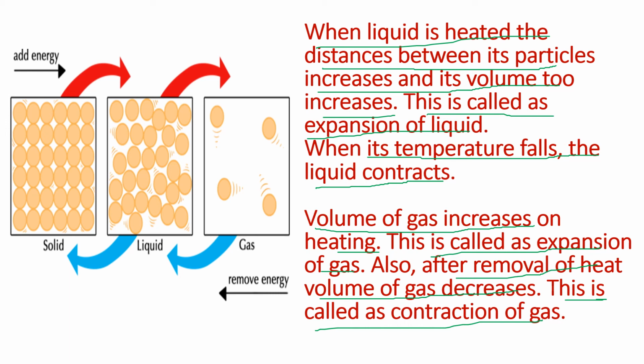So this diagram depicts this property. Whenever we add heat to solid substances, they turn into liquids, and when we heat liquids, they turn into the gaseous state. Also, in the reverse case, when gases are cooled down, they get converted to liquid, and when liquids are cooled down, they get converted to their solid state.